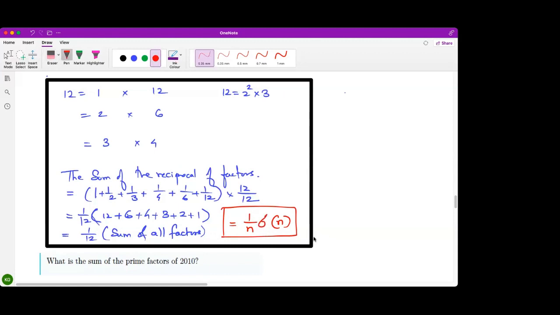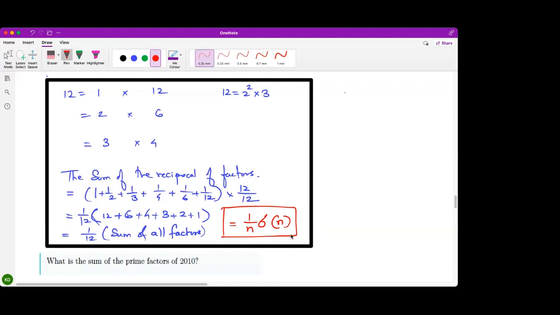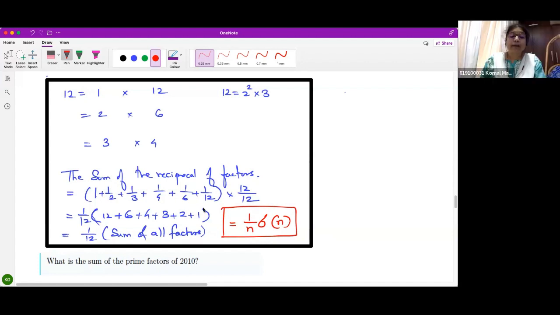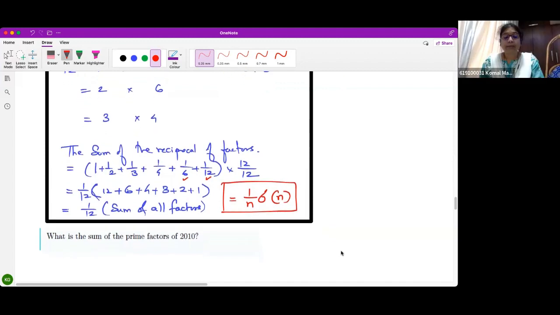Will this formula give us the sum of reciprocals of all the factors, or only of the prime factors? No, all the factors. I have taken 6 also, 12 also, all of them. Okay? Followed? Yes, ma'am. Is this clear? Okay.